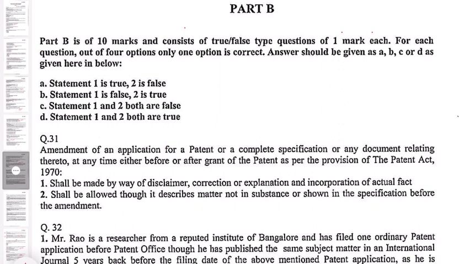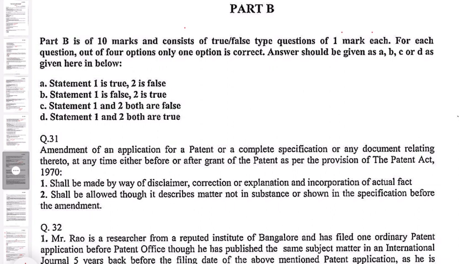So these are true or false type questions. Question number 31. Amendment of an application for a patent or a complete specification or any document relating thereto at any time, either before or after grant of patent as per the provision of the Patent Act 1970.